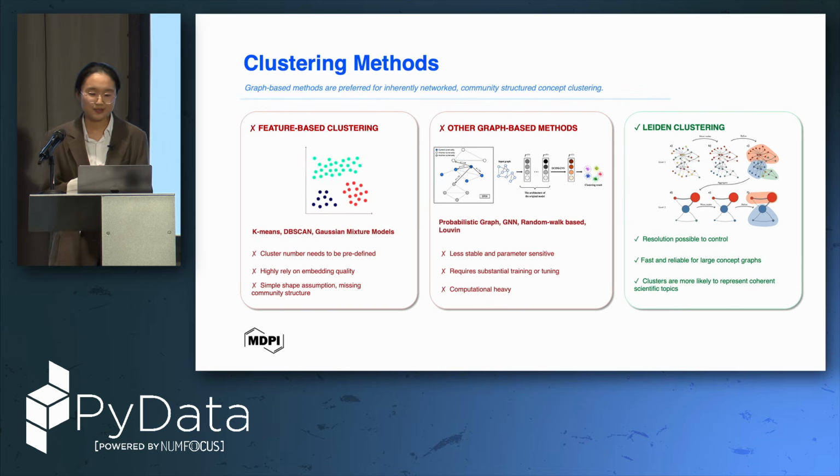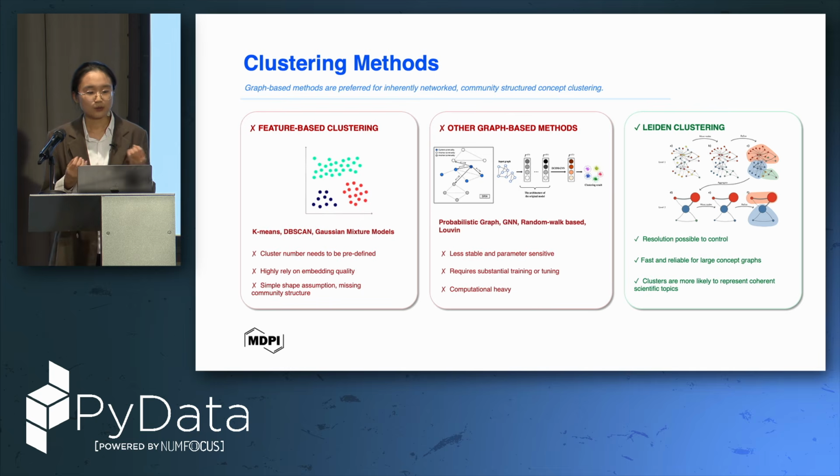So why did we decide to use this? Because the resolution is possible to control. We can try to cluster larger or cluster smaller. We can choose the Leiden resolution parameter, and it is also fast and reliable for clustering a large concept graph. Unlike other graph-based methods, we don't need to tune a lot of parameters, it is not very computationally heavy, and it is very suitable for our keyword-based task.